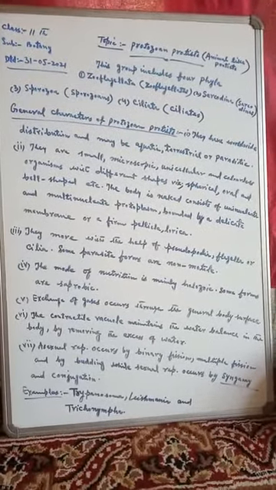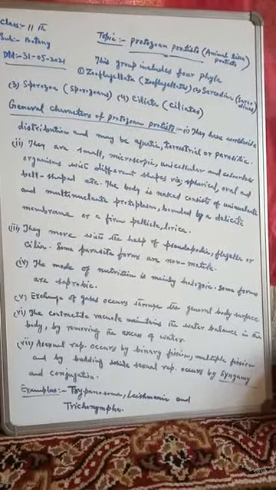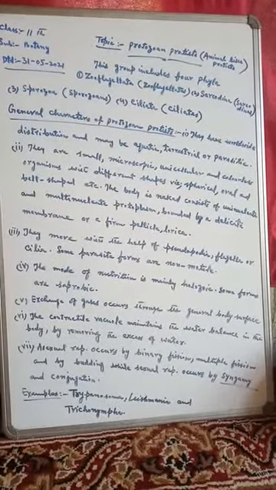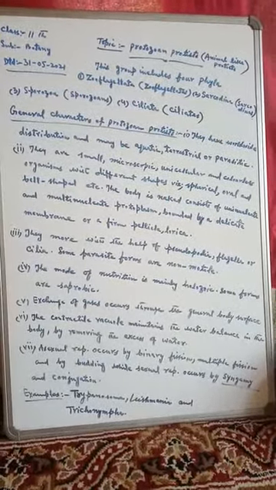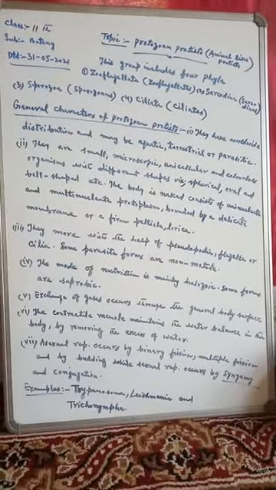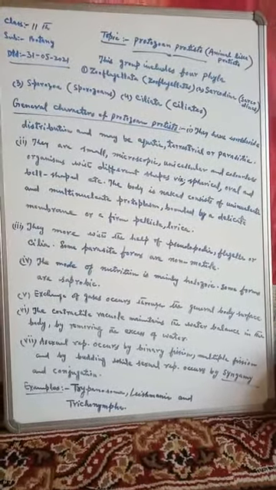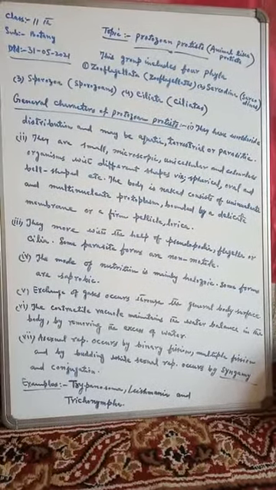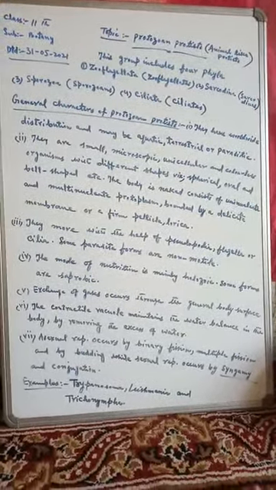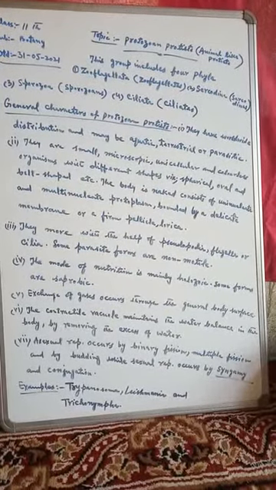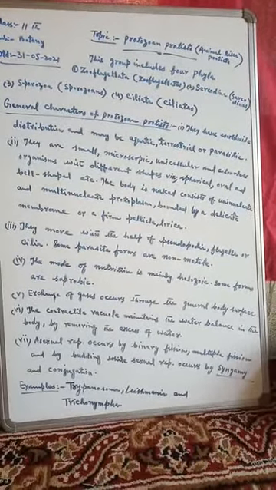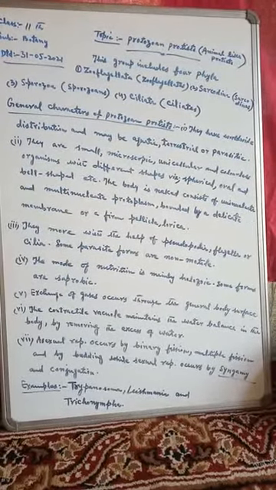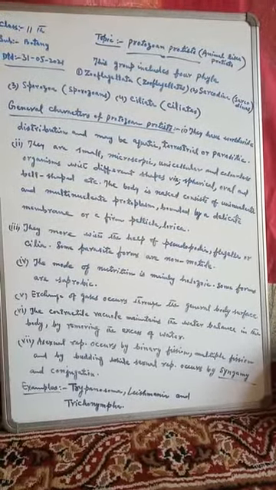We will discuss these phyla one by one, but before that, first of all we will throw light upon the general characters of these Protozoan Protists. The first general character is that they have worldwide distribution. That means they are found anywhere, everywhere.